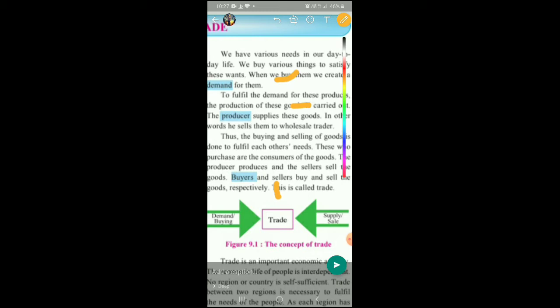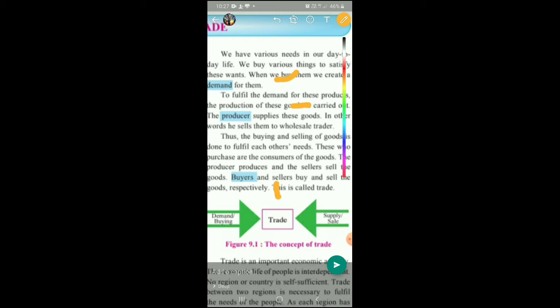The producer is producing the goods, but there is a link in between the final consumer and the original producer. There is a chain of traders, maybe the wholesaler, maybe the retailer in between, and finally we get those things to be consumed. The producer produces them, and the seller sells the goods, and the consumer consumes the goods. So the producer, many sellers in between, and finally the consumers.